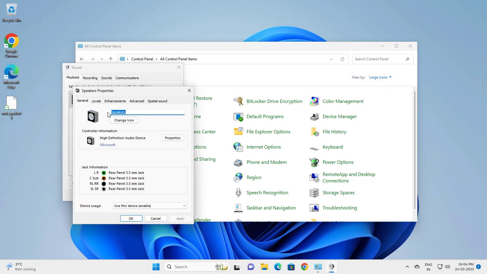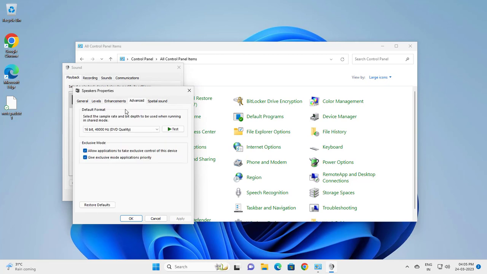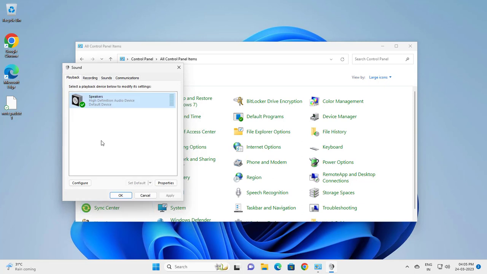and advanced. Here exclusive mode, you need to enable two of this and click OK.